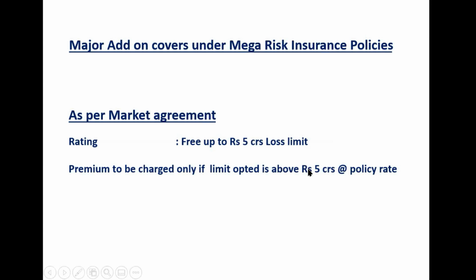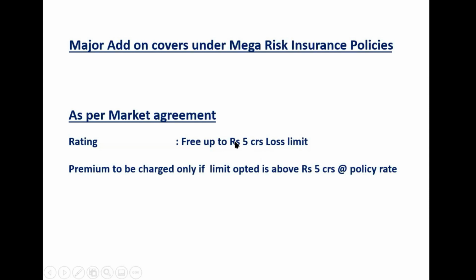But above 5 crores, if you ask for 10 crores, then the insurance company will charge additional premium at the rate of policy rate. If the policy rate is 3.2 or 1.2 per mille, at 10 crores, they will charge the premium. But this formula does not apply when international terms are quoted.